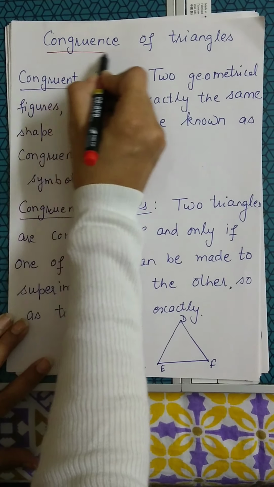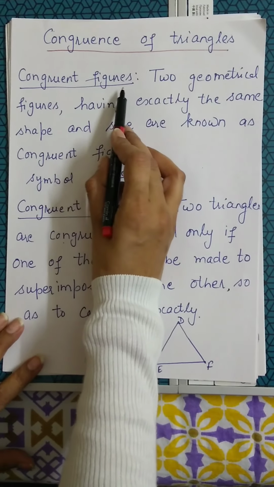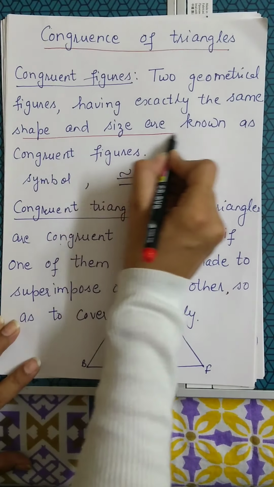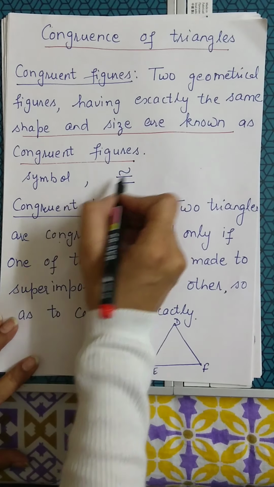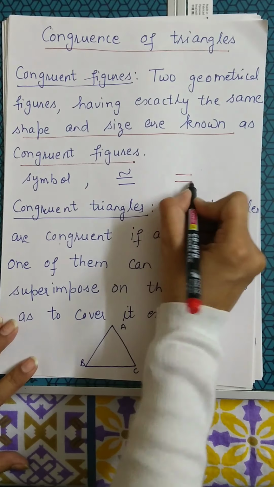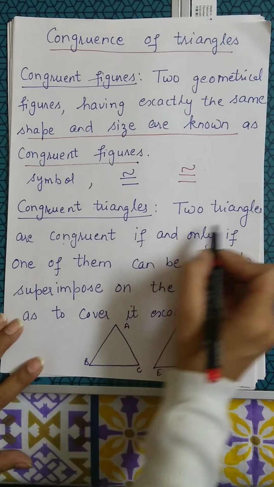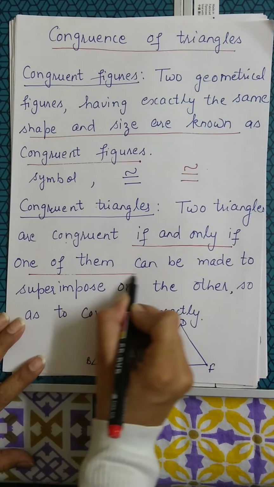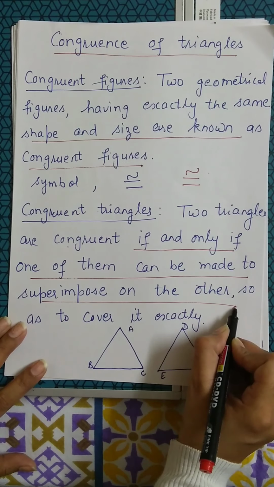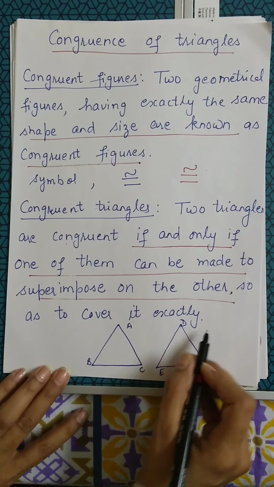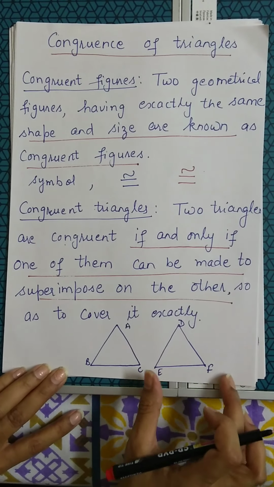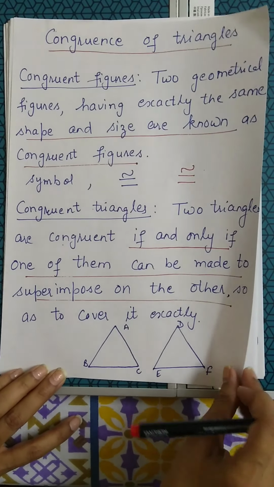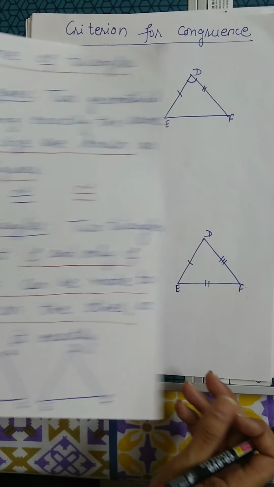Now let's discuss congruency of triangles. First of all, what are congruent figures? Two geometrical figures having exactly the same shape and size are known as congruent figures, and the symbol used for congruency is this one. Now congruent triangles: two triangles are congruent if and only if one of them can be made to superimpose on the other so as to cover it exactly. That is, if triangle ABC can superimpose DEF, or if DEF can superimpose triangle ABC, then we can say these two triangles are congruent triangles.